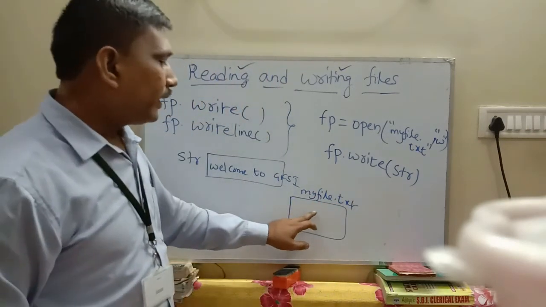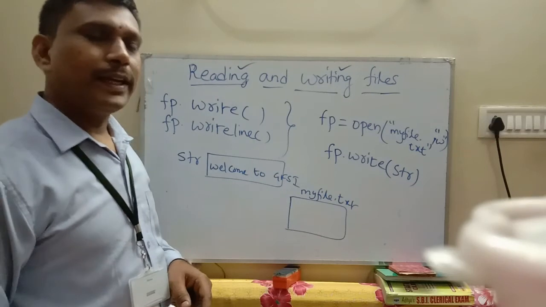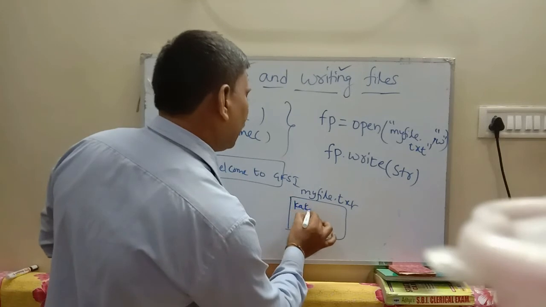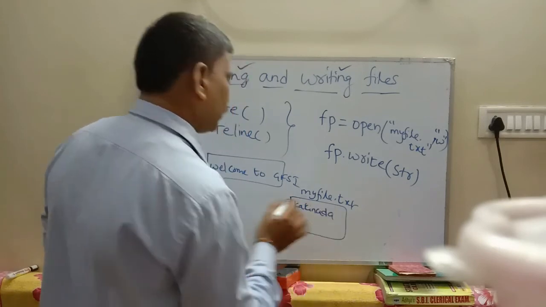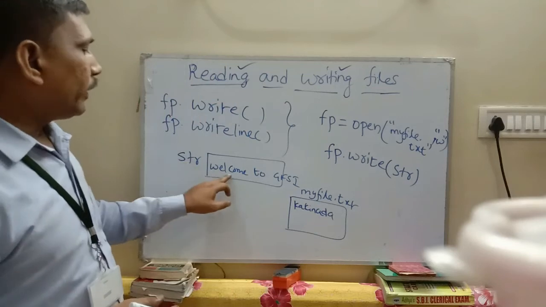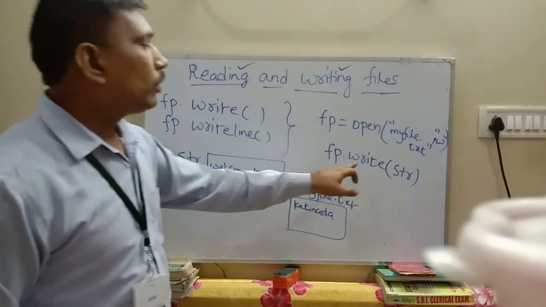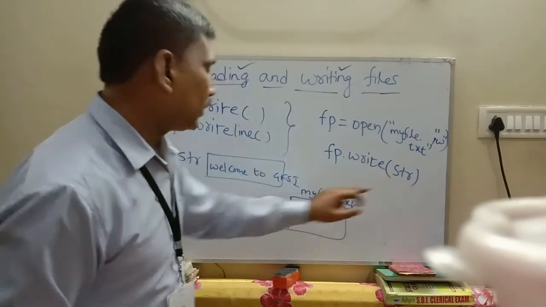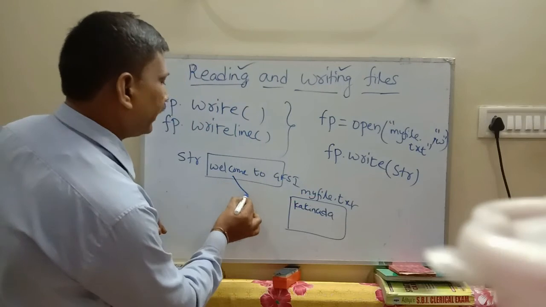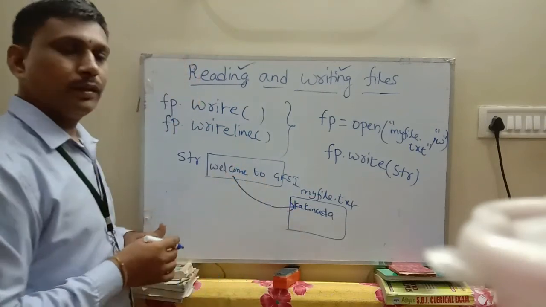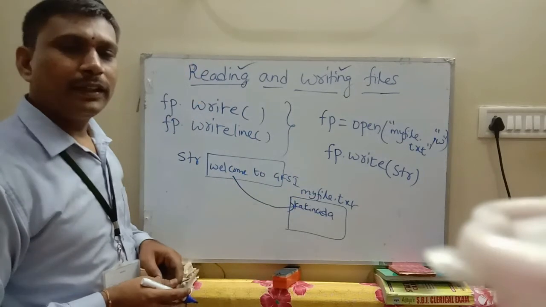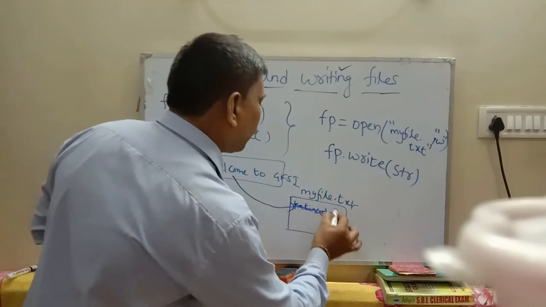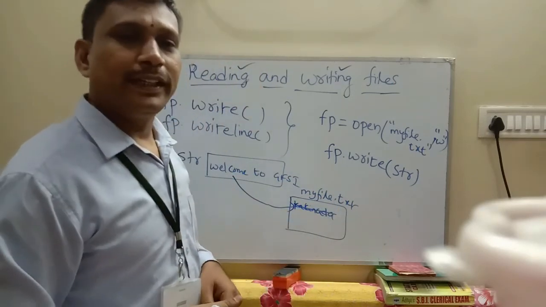This one is the file myfile.txt. This file already exists, and suppose it already consists of Kakinada. So str is a variable holding welcome to GFSI. You use the write method with the variable str, so this str variable data goes to myfile.txt, and when you use the write method, the previous data is overwritten or truncated.